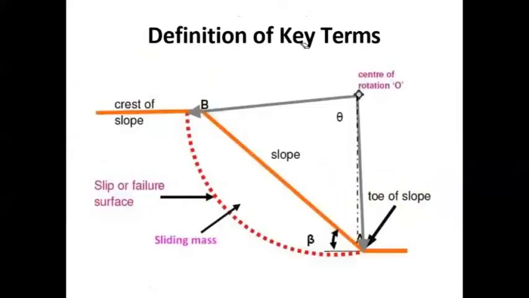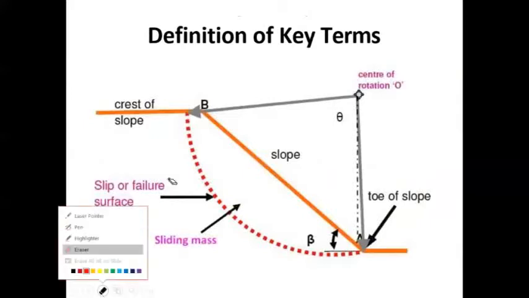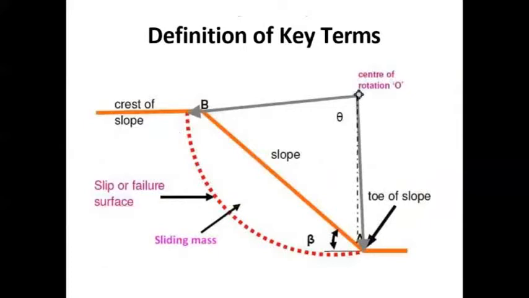Now coming to the elements involved in a slope. Here we take a typical slope section. This is the slope section I am taking now. The dotted line indicates the slip or failure surface, and the soil mass inside is called the sliding mass.